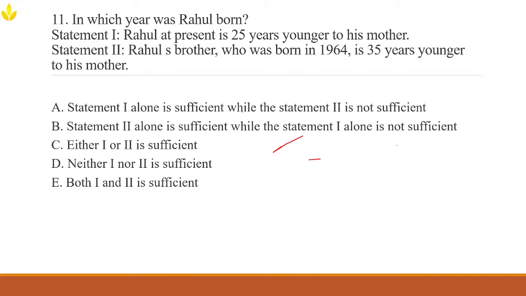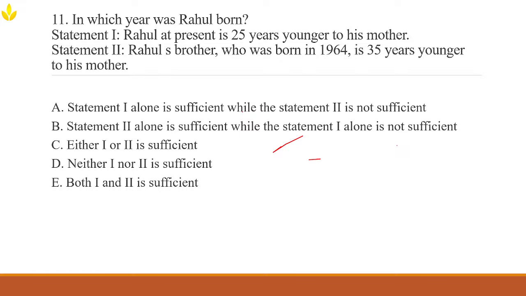And look at the second statement. Rahul's brother, born in 1964, is 35 years younger than their mother. If Rahul's brother was born in 1964 and is 35 years younger than their mother, we can find the mother's birth year.